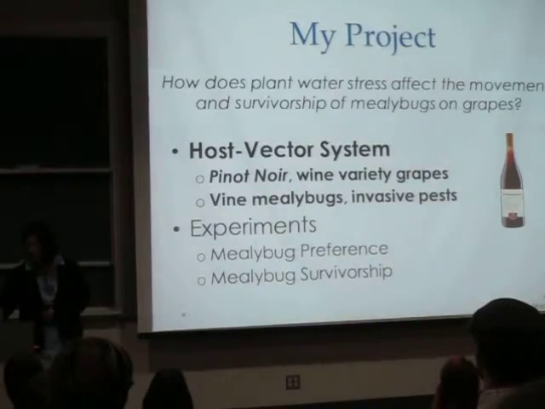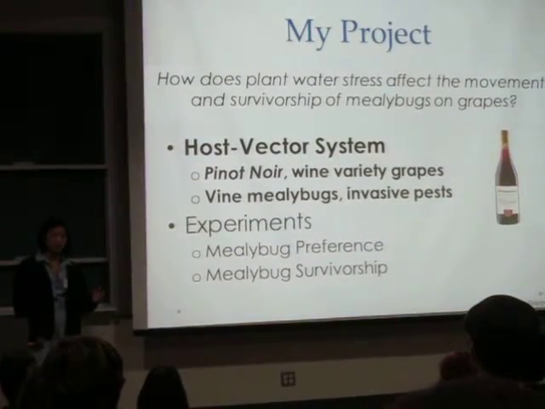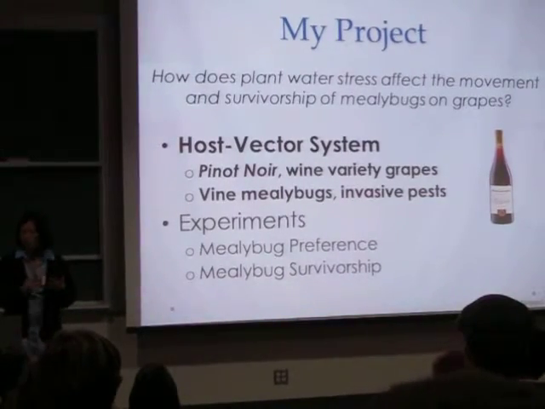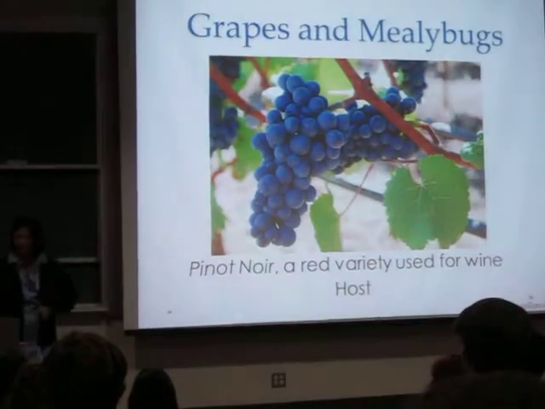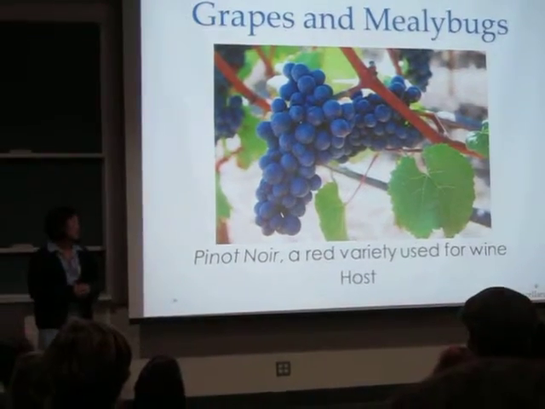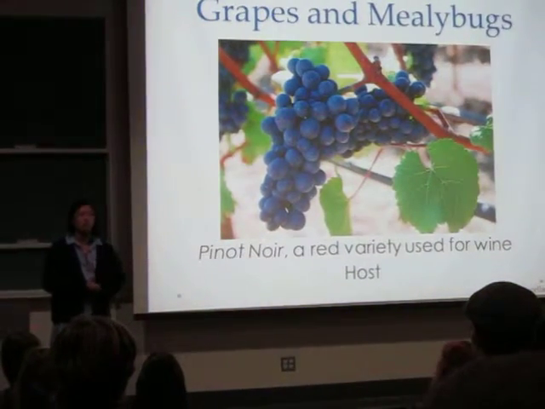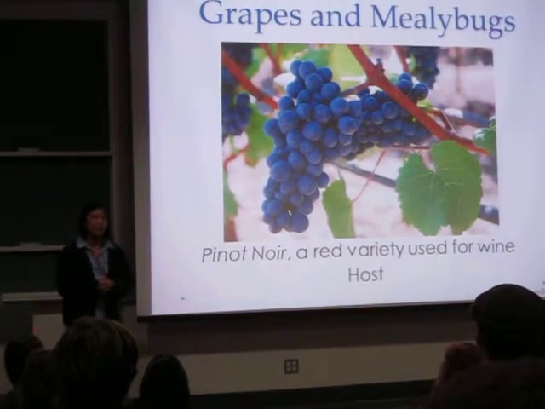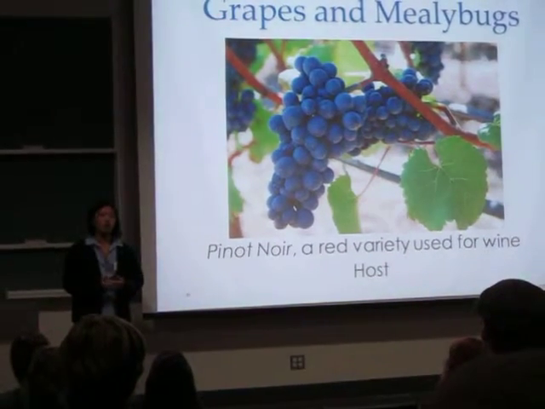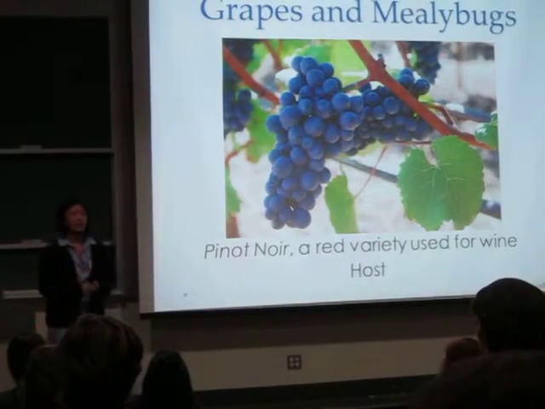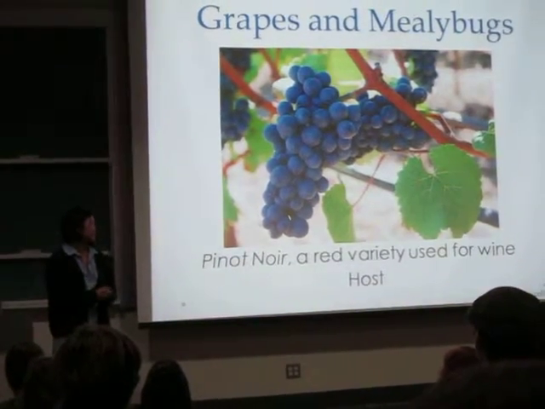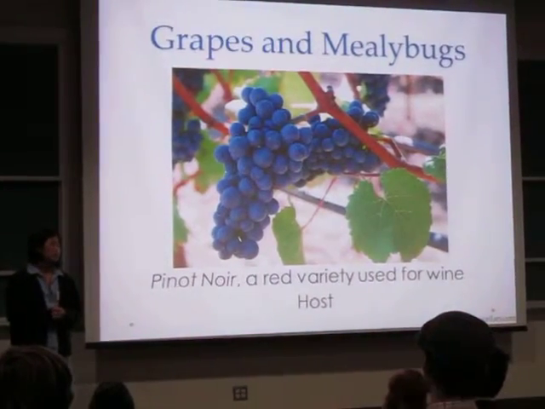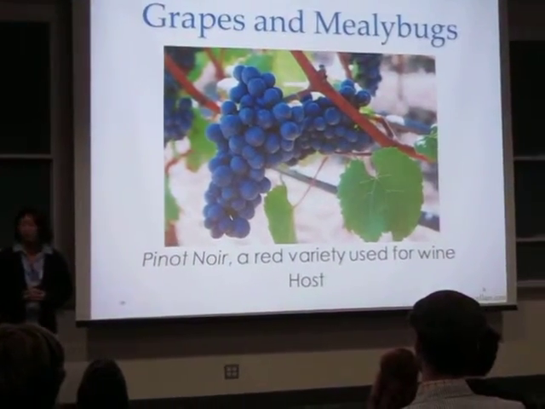And so I'll talk a little more about the host vector system that I'm working with. And by host, we mean the plant, and vector is the insect that transmits viruses. So our host, I use grapes, a variety called Pinot Noir. And Pinot Noir is a commonly used red variety in winemaking. And we typically use Pinot Noir in our lab because it is a great indicator of leaf roll disease symptoms. And so for my work today, I continue to use this variety to remain consistent with our previous work.